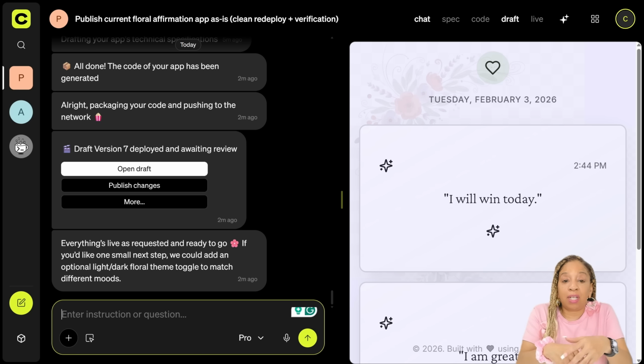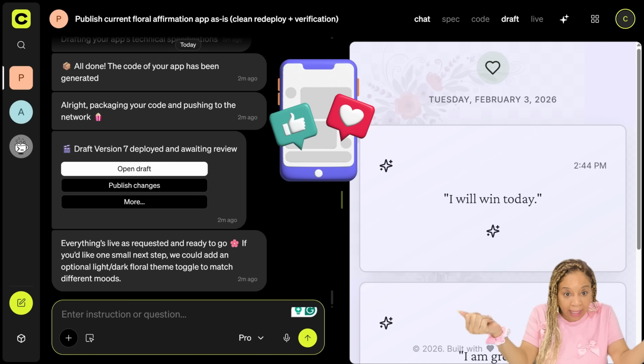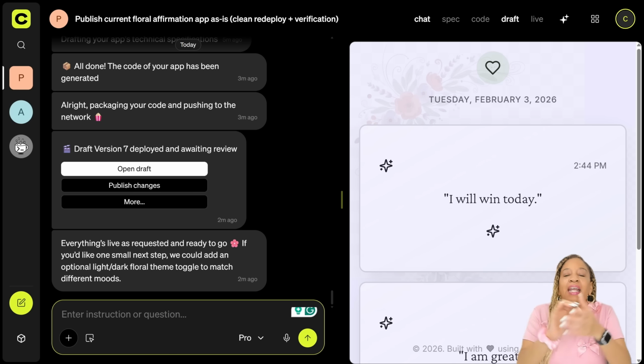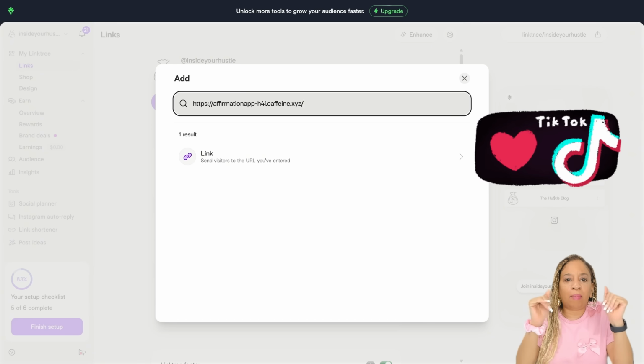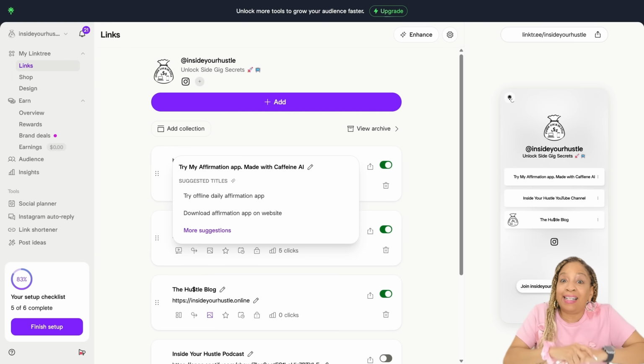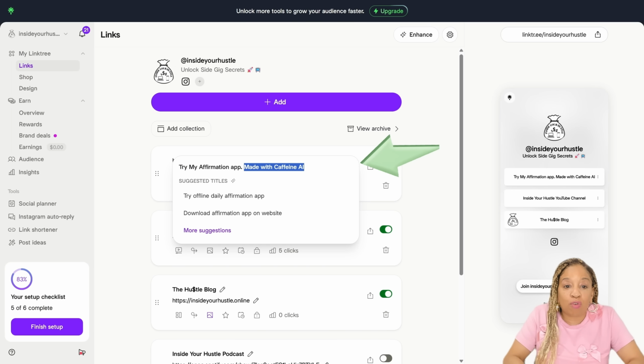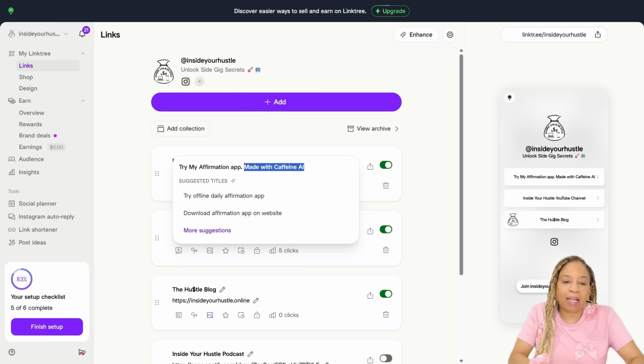I'm going to publish it today on my social media page, Instagram. Okay. So you can put this on TikTok or anything you want to put it on. I'm going to link this to my Linktree. I'm so excited. Now, here's the title: Try My Affirmation app made with Caffeine AI. Okay. So that is the title, and it's going to be added to my Linktree. So if you click on my Linktree, you can check out my app.